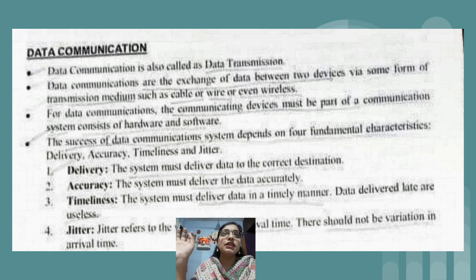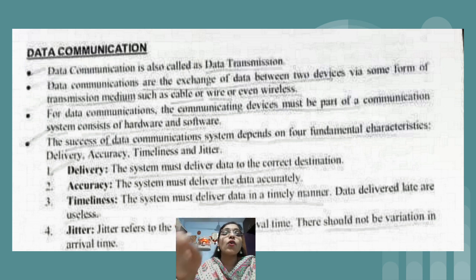When any two devices want to communicate with each other, there has to be some communication hardware and software present, and only then is it possible. We can say that the communication we did is proper only if it satisfies the four fundamental characteristics.